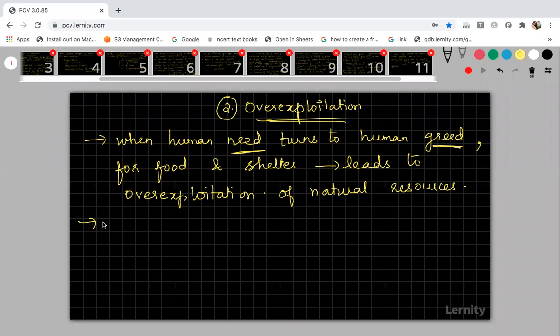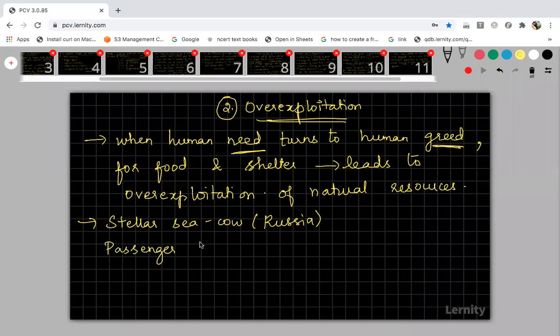And many species have become extinct because of over-exploitation. I will tell you some of the species that have gone extinct because of over-exploitation. Like Steller's sea cow. Just now I told you in extinction in the last, Steller's sea cow in Russia. I gave you this example, right? Recent extinction. And then the passenger pigeon.